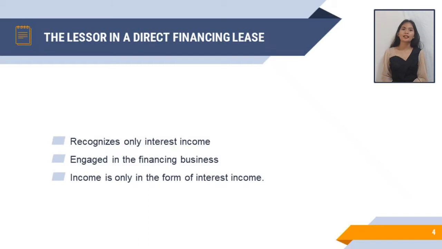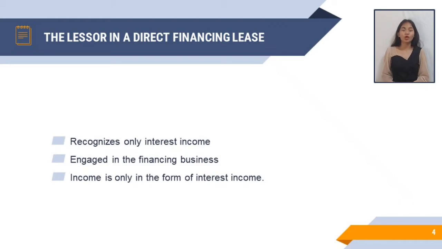So first, let's define what direct financing lease is. In direct financing lease, the lessor is actually engaged in the financing business. It is also an arrangement between the financing entity and the lessee. Also note that in direct financing lease, the income of the lessor is only in the form of interest income. And there's no dealer profit recognized because the fair value and the cost of the asset are equal.